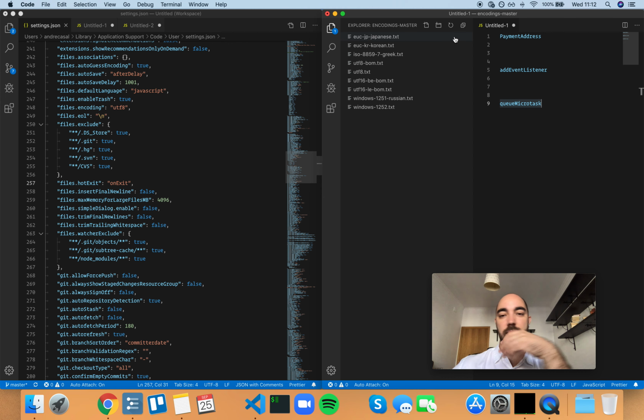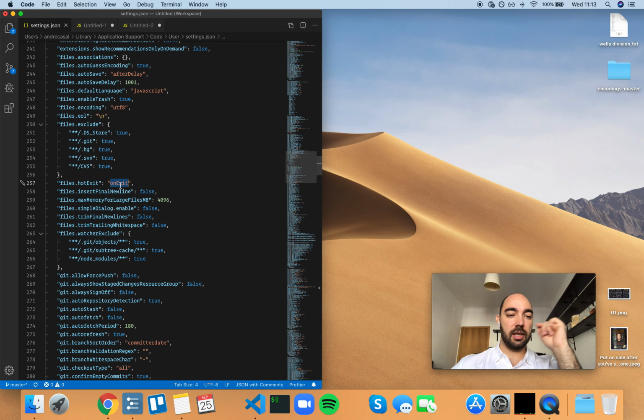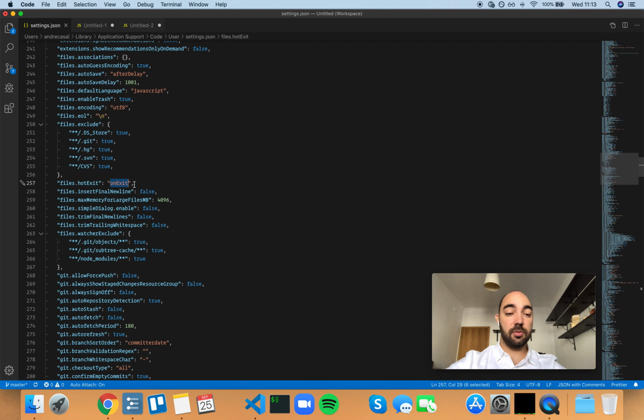So having that automatically saved and associated with that folder, which means that it will show up when I open that folder again in a new window, is kind of weird to me. So I'm just gonna leave this one as it is, which is with on exit instead of the other option, which is on exit and window close.